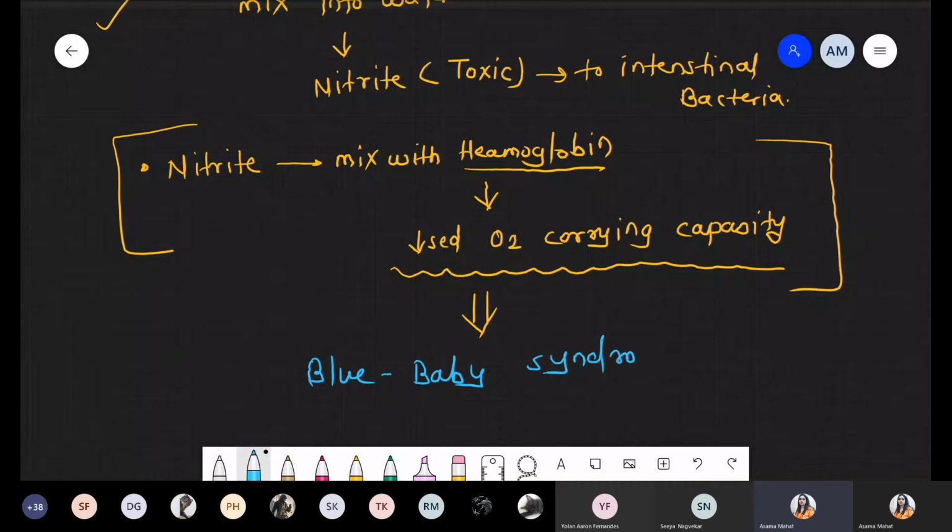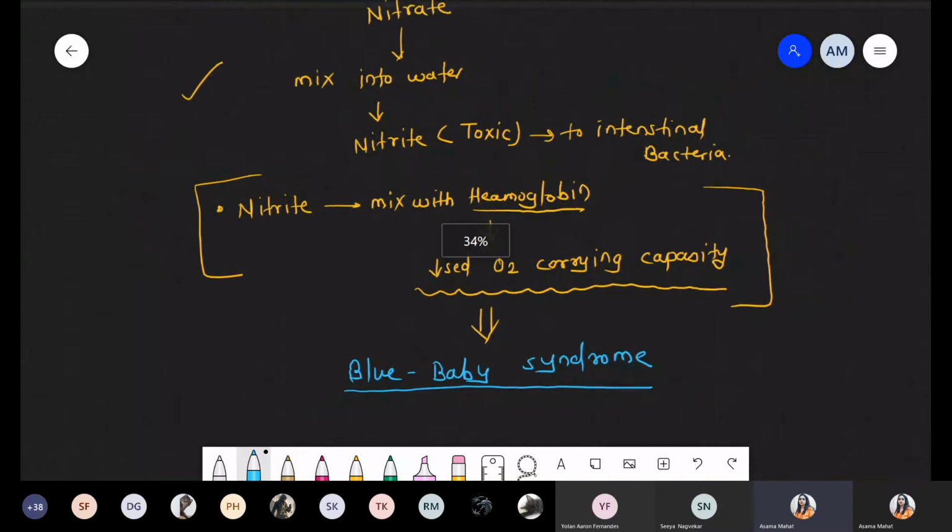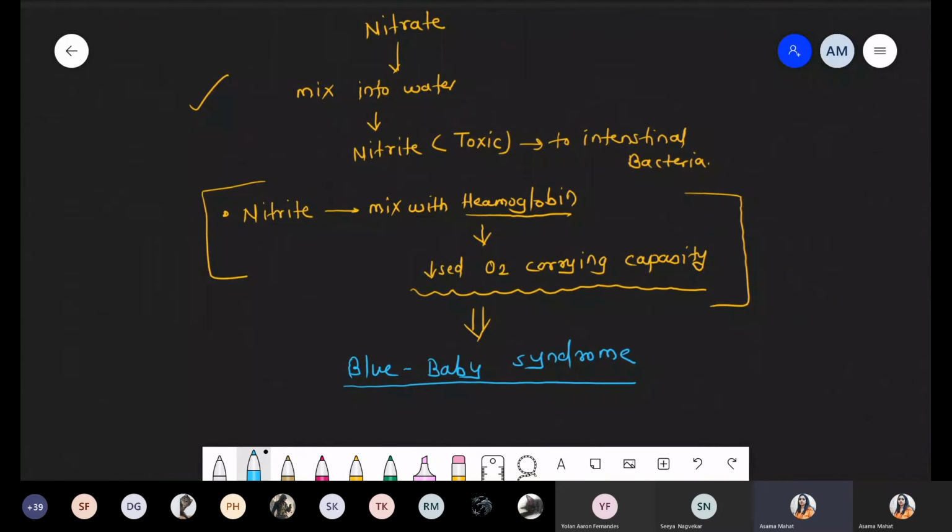So, blue baby syndrome. One question on this point: can you tell me, is there any other component responsible for blue baby syndrome except nitrate? Except nitrate, is there any other molecule responsible for blue baby syndrome? Carbon monoxide.